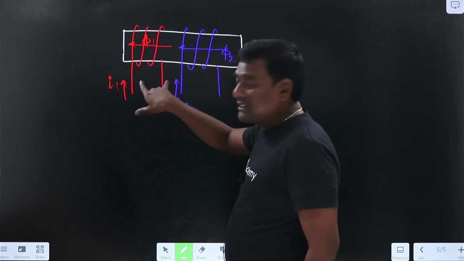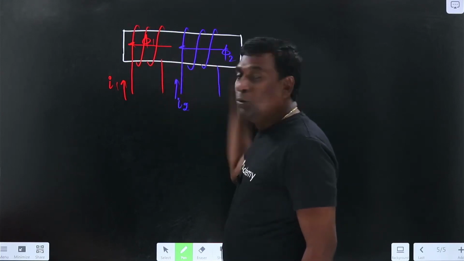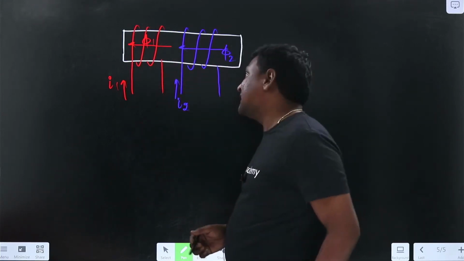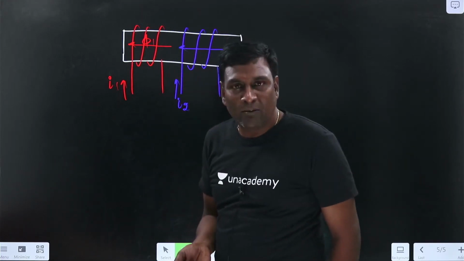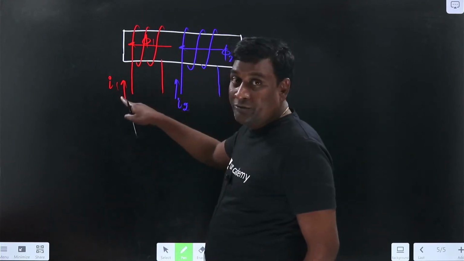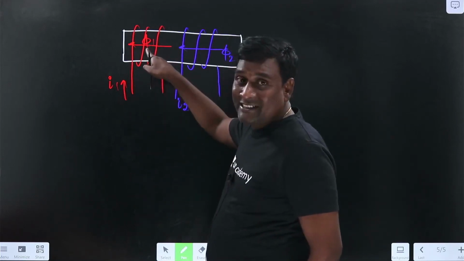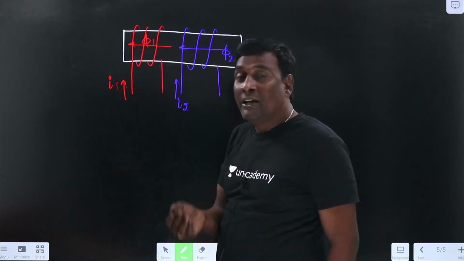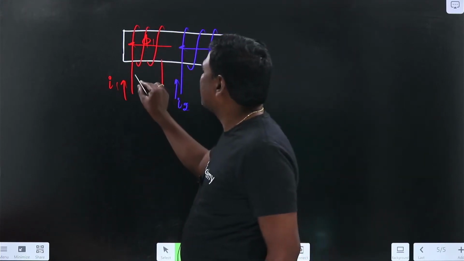Now see here, for time being, let us assume that this is not there. I'm focusing on red, and this blue coil is not there. Under that condition, how much induced voltage will be induced? Because of I1, variation of I1, because of variation of pi 1, some induced voltage will be induced here by passive sign convention.